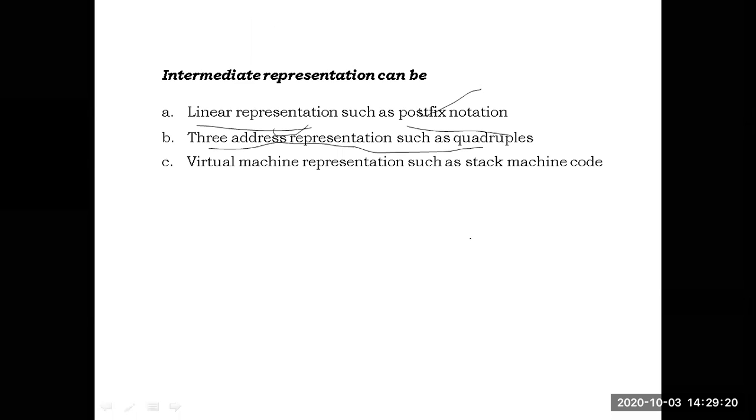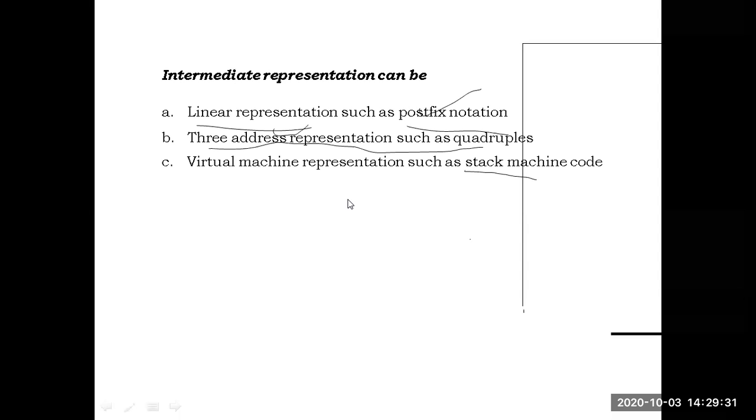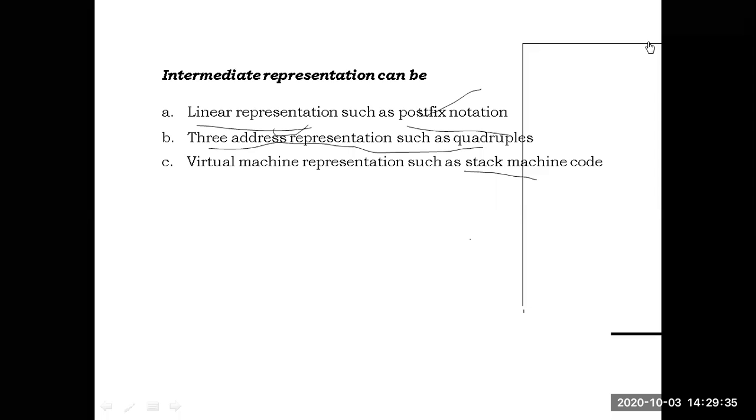Next, another form of intermediate code representation is the stack machine code. Here the entire code is put in a stack. If there is an expression, the expression will be stored in a stack. For example, C is equal to A plus B. That expression will be stored in a stack.